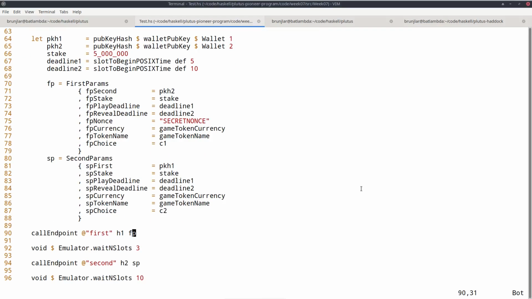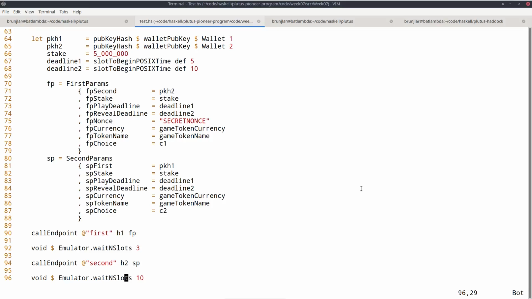Okay, and with these definitions, very simple. I just call H1, the first endpoint on wallet 1 with these FP parameters. I just wait 3 slots, and then I call the second endpoint for wallet 2 with the SP parameters that I defined here, and wait another 10 slots.